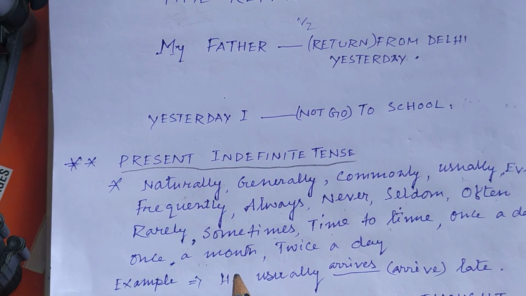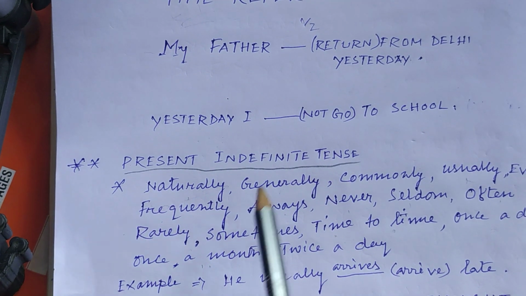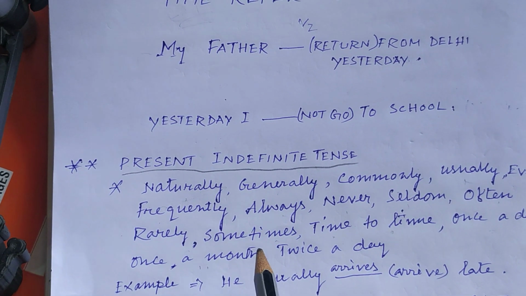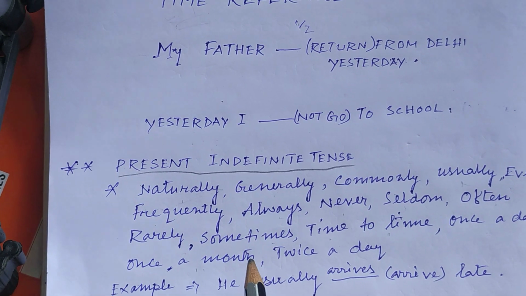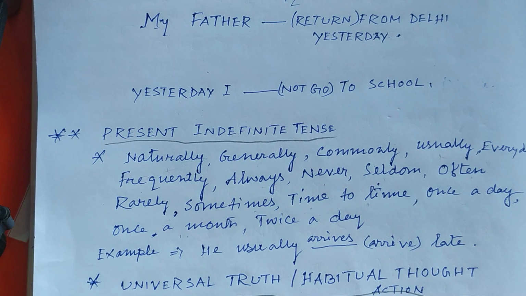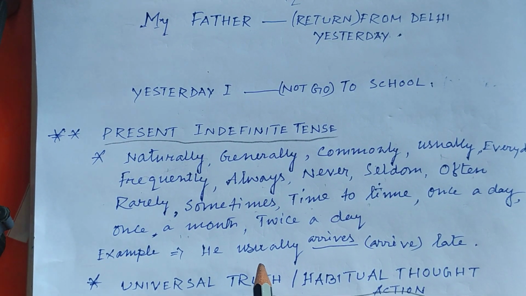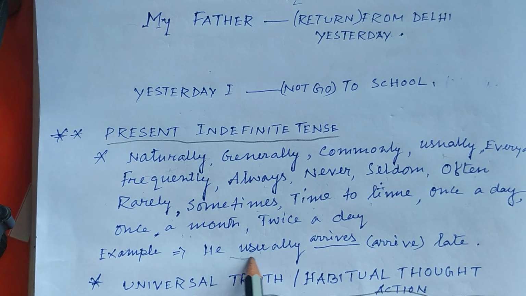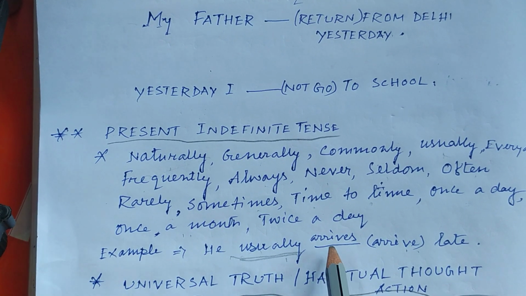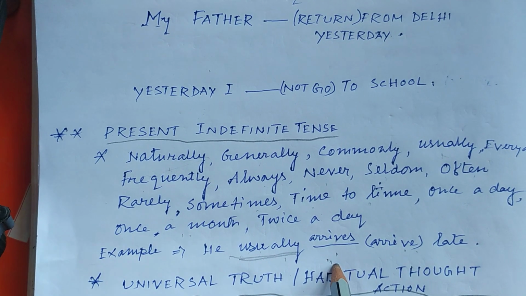Means if you get, at the time of your tense correction, use of any kind of these frequencies, you must form that particular sentence into simple present tense or present indefinite tense. For example, he usually arrives late. Here usually is the frequency used. Therefore, this arrive will be formed into simple present tense or present indefinite tense.